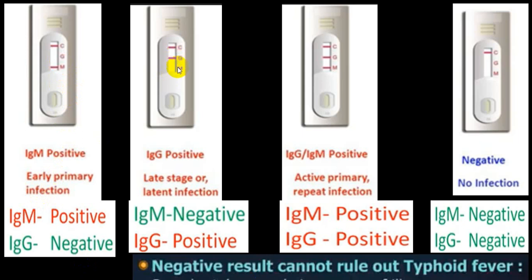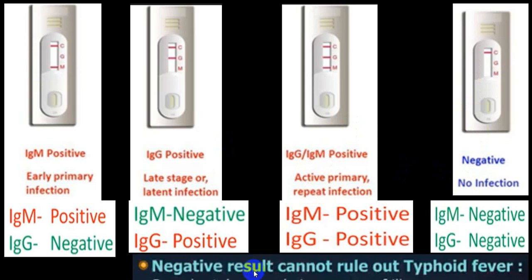Here IgG is positive and IgM is negative, so this suggests a late infection or latent infection, or the person has already been infected before. If IgM and IgG both are positive, it means active primary infection, or the person is having a repeat infection. And if both are negative, usually we say that the person has no infection.